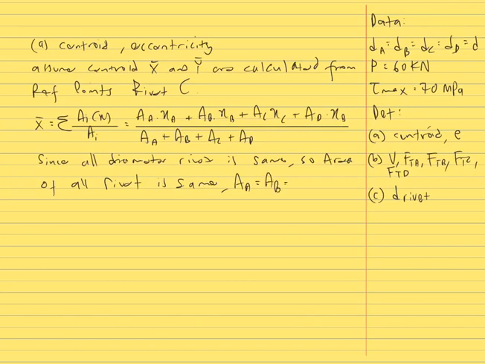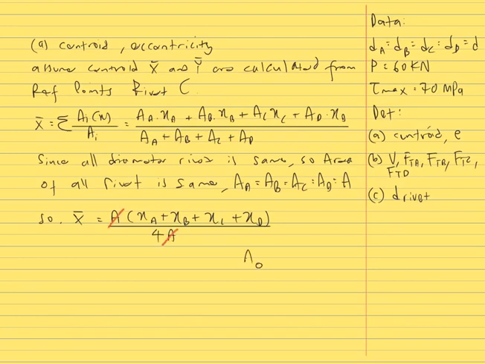So the area for rivet A, B, C and D is equal to A. So for x bar, we can take out the cross-sectional area in the formula: A times XA plus XB plus XC plus XD, divided by 4A. So cancel out the A.